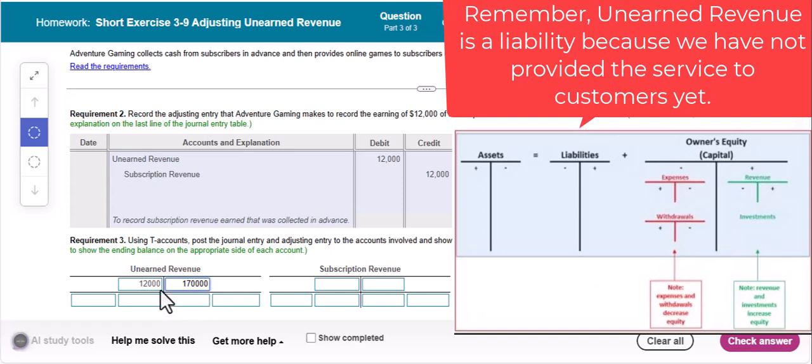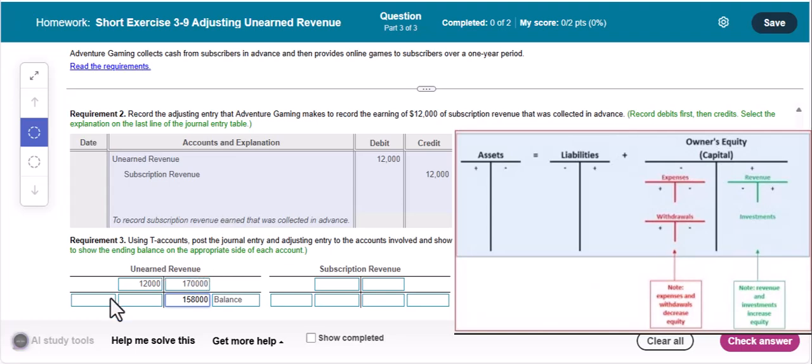And then we are taking out $12,000, and so that is going to leave us with a balance on the right side, the credit side, of $158,000.